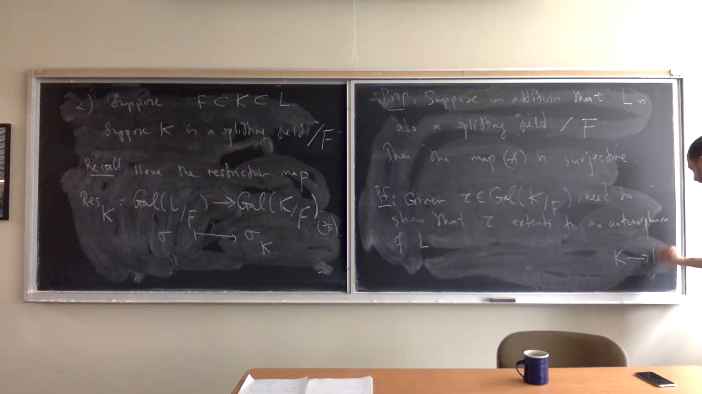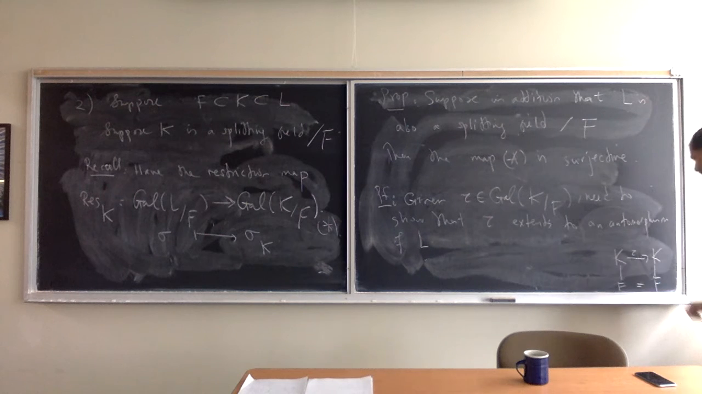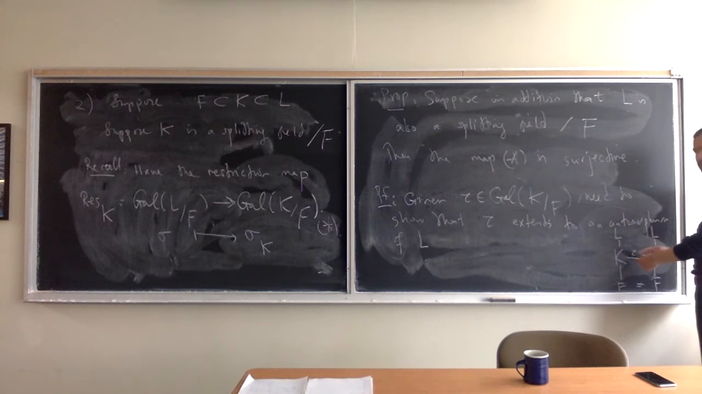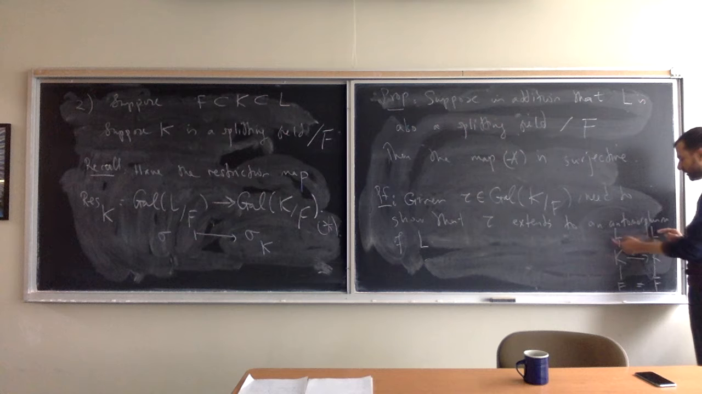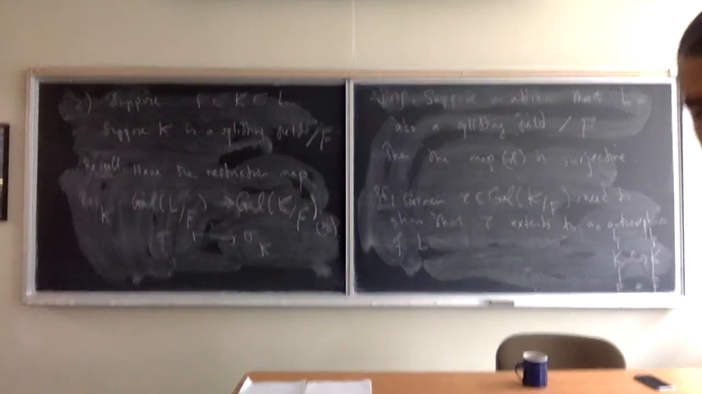You've got K to K. This is tau. Fixing F. So I put equality here, by which I mean you've got the identity map here. And so tau is extending the identity map on F. And what you want to do is extend tau to an automorphism of L. If you can extend tau to an automorphism of L, then the restriction of that automorphism of L to K will be just tau. So now, sorry, I'm just going to make sure that we're not losing the camera.